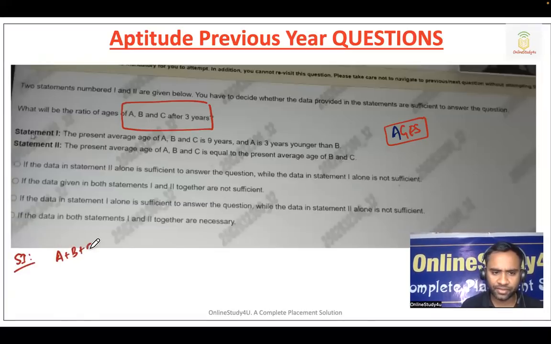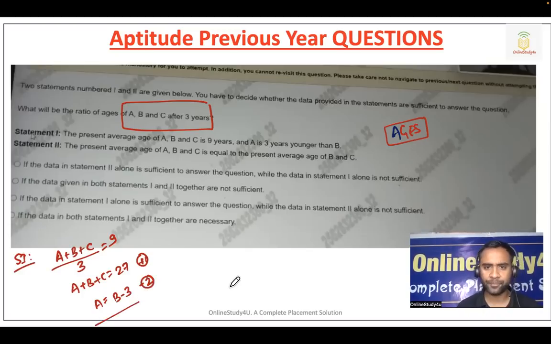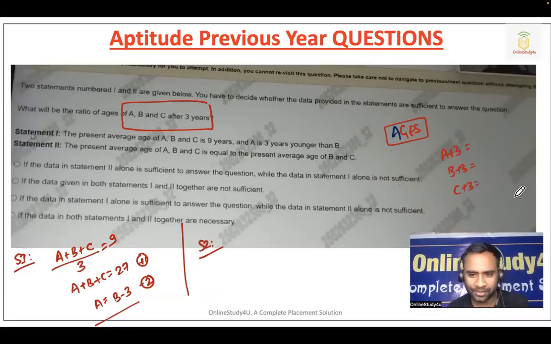So average will be sum divided by number, and average is 9. So A plus B plus C we got is 27. And then A is 3 years younger than B. So A will be B minus 3. So A's age is 3 years less than B. This is from statement 1. Now, from statement 1, can I tell what will be the age of A, B, C after 3 years? I have to find A plus 3, B plus 3, C plus 3, and then calculate the ratio. But from here, we cannot get that.